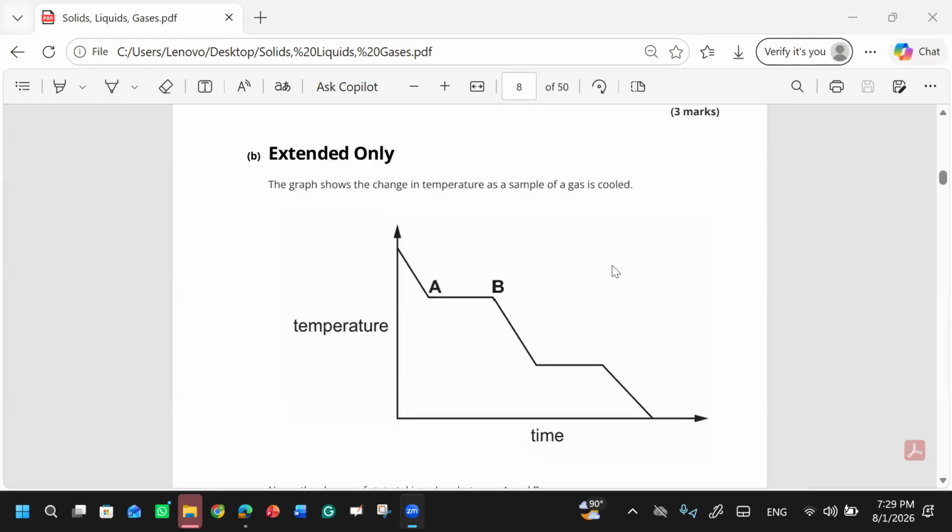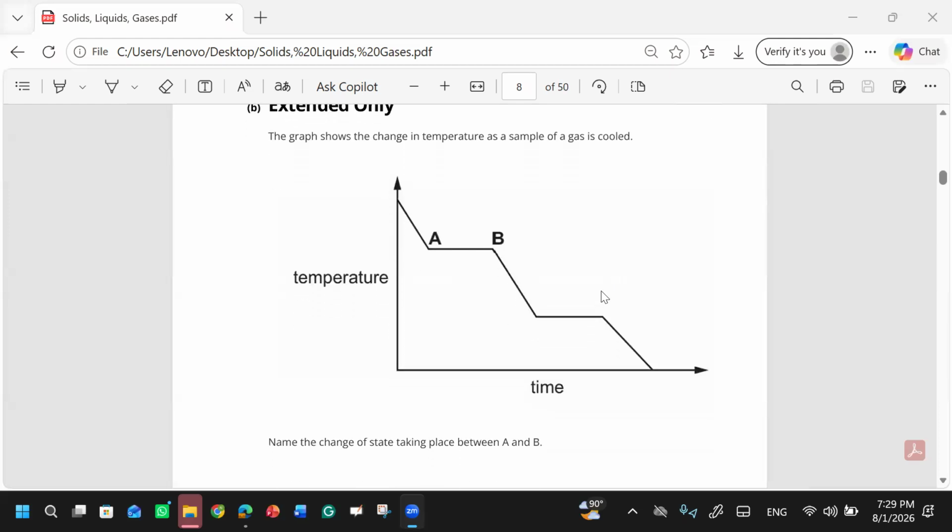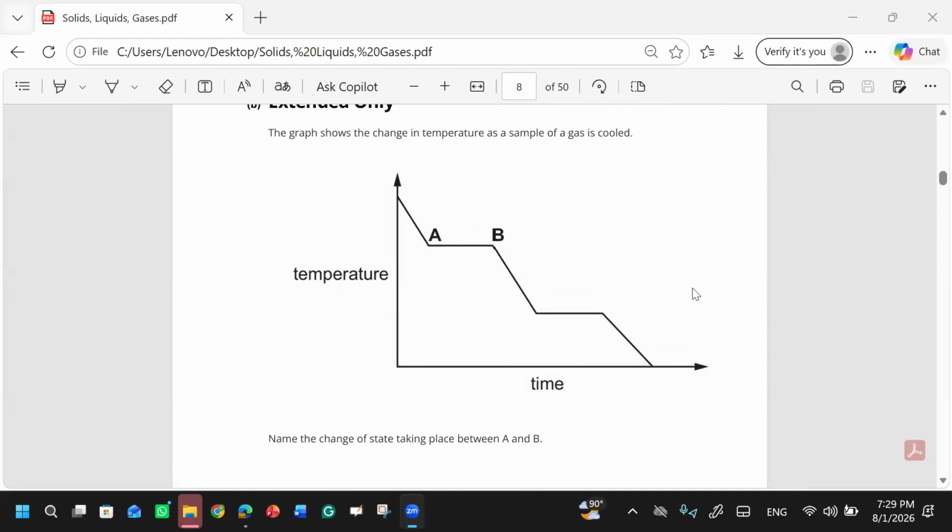Okay, the graph shows the change in the temperature of a sample as a sample of the gas is cooled. Now, what they are saying, the gas is cooled. So now you have to tell what is happening from A to B. It's condensation. Why? Because the gas stops for a bit and changes state. There is a point during which the temperature remains constant.